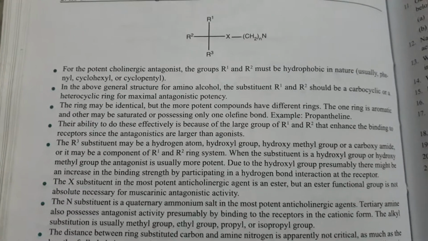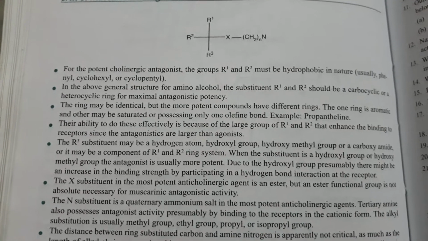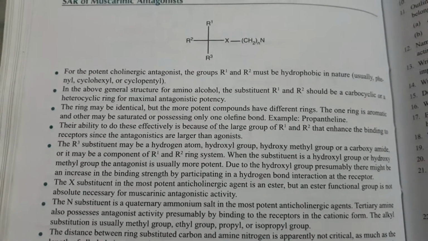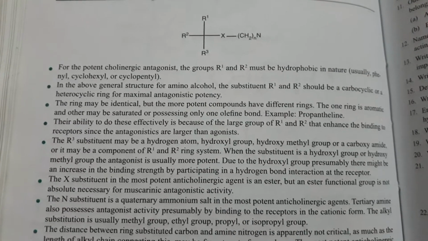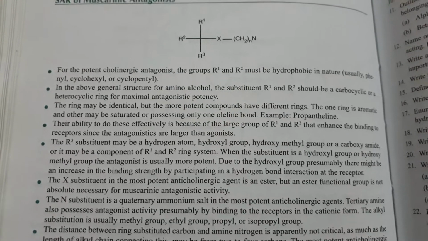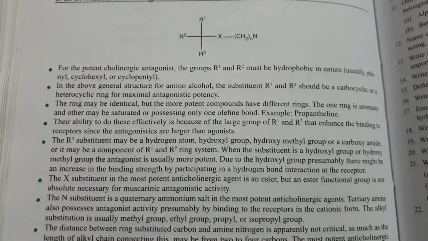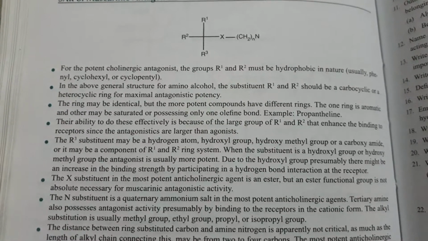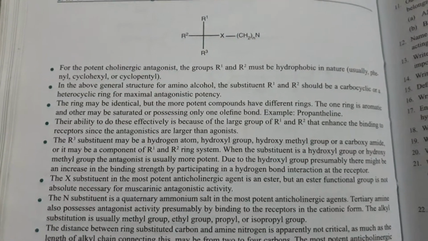When the substituent is a hydroxyl group or hydroxymethyl group, the antagonist is usually more potent. Due to the hydroxy group, presumably there is an increase in the binding strength by participating in a hydrogen bond interaction at the receptor.